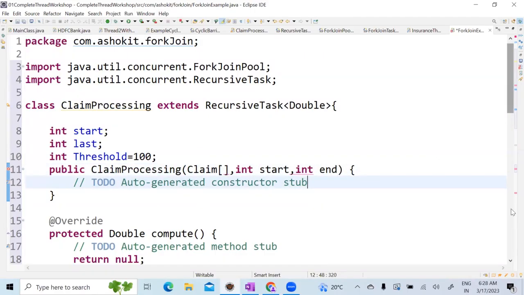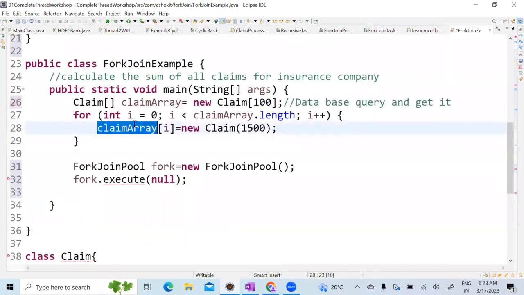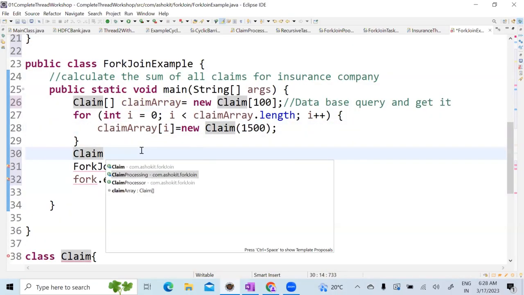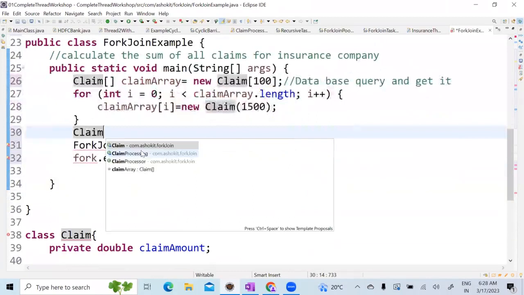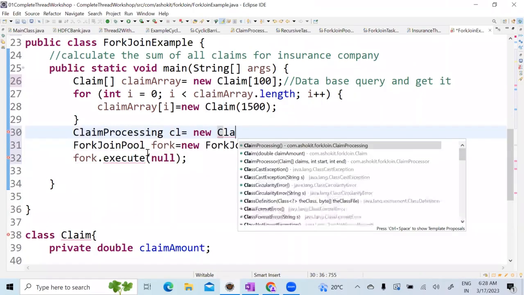Now let me create a claim processing object, equal to new ClaimProcessing.